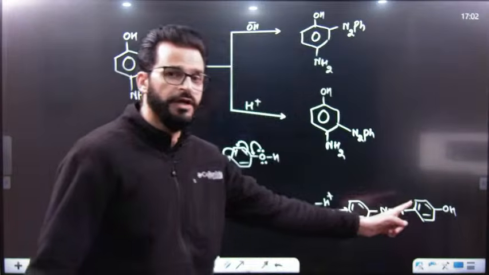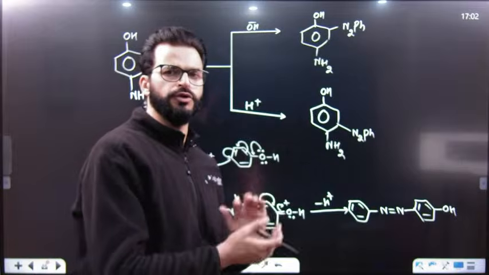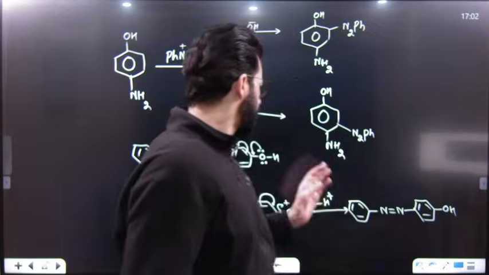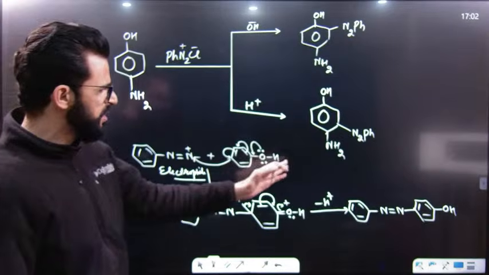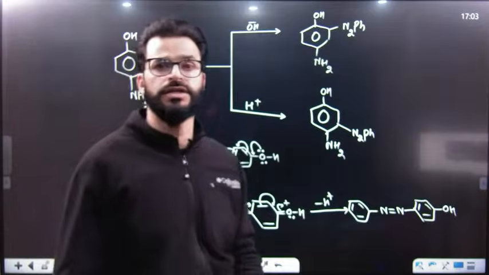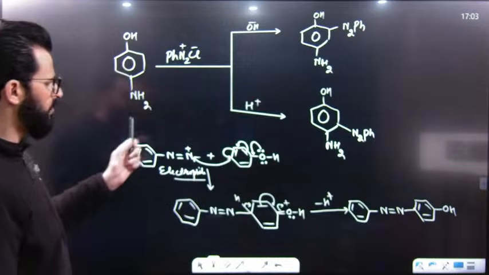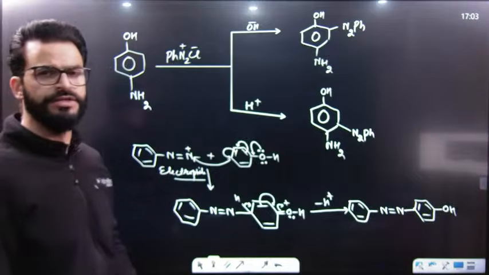So this is simply an electrophilic substitution reaction of phenol, in which this acts as an electrophile. Similarly, if you replace this by NH2, the same reaction will take place. In a nutshell, the coupling reaction is an electrophilic substitution reaction, in which this benzene diazonium ion acts as an electrophile. I hope this is clear to you.